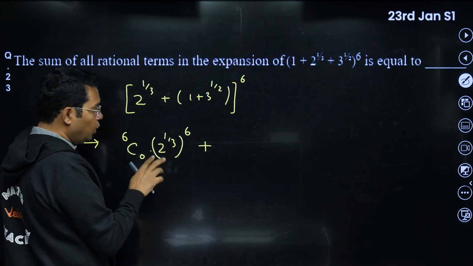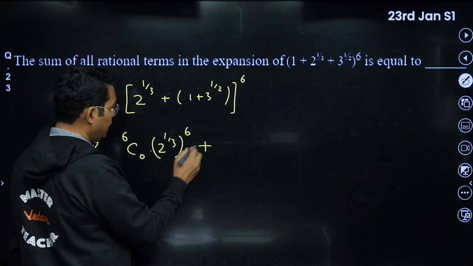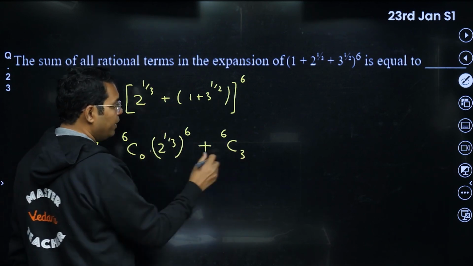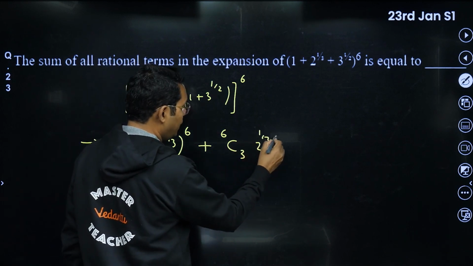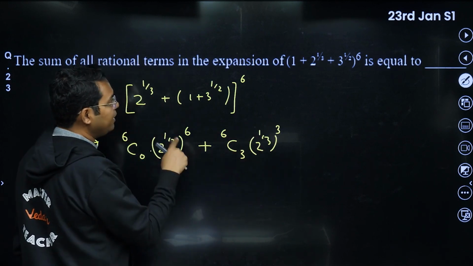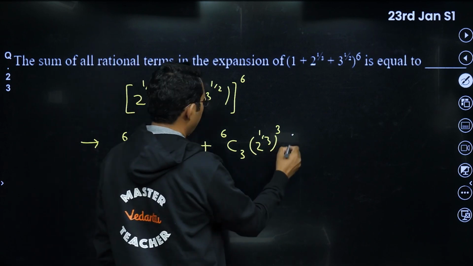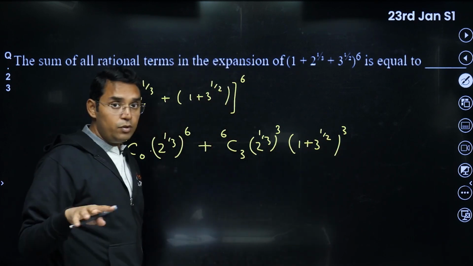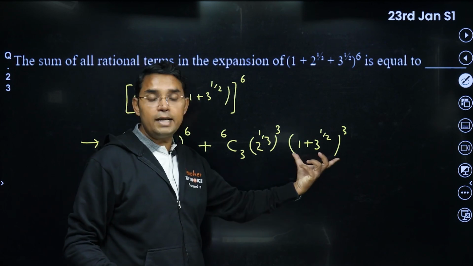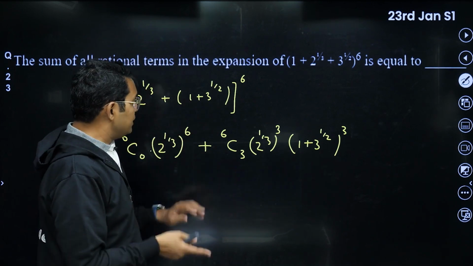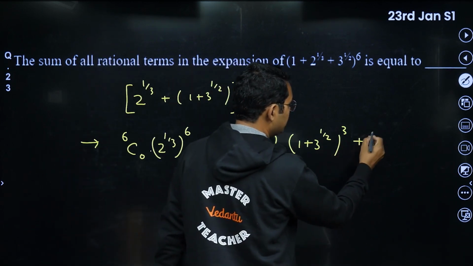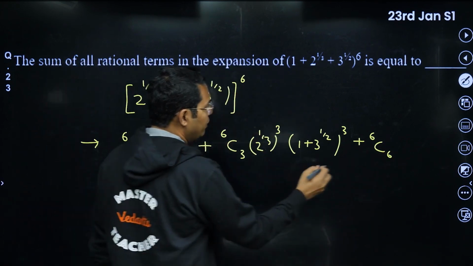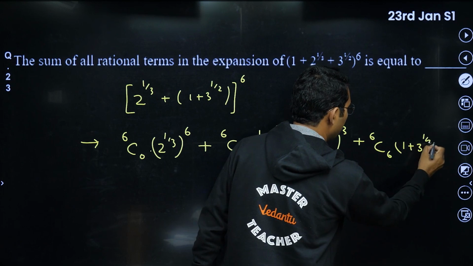Similarly for 6C2, again this will be power 4 here, no need to write. So the next time that we will be getting a rational term will happen when this is 6C3, and then it will be 2 power 1 upon 3 raised to the power 3. And that remaining power 3 will go to this thing, that is (1 plus 3 raised to the power 1 by 2) power 3. Here again we have to take care of which term will be rational, because all terms will not be rational here. Similarly, the last term, that is 6C6, will give you the power on 2 power 1 by 3 as 0. So we will be having just (1 plus 3 power 1 upon 2) power 6.